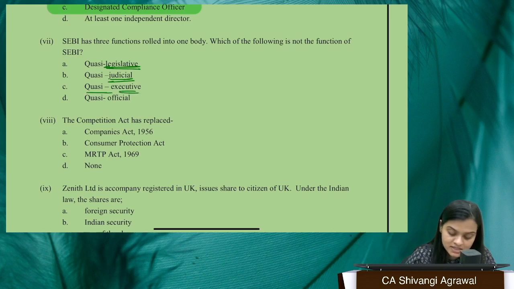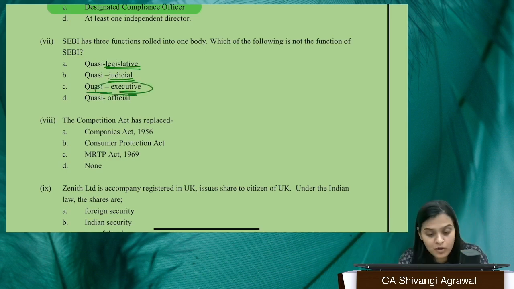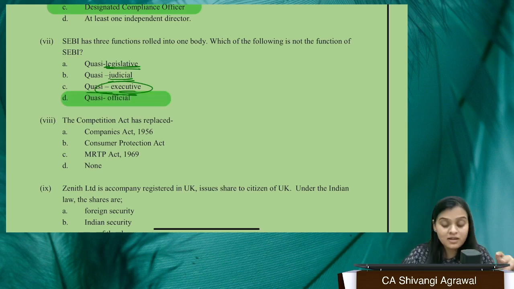At the same time, SEBI is also an executive body. Why executive? Because it is responsible for the execution of the law which has been made. So it monitors that also, right? So legislative, executive, judicial, right? Definitely all the 3 functions are rolled into one body. What is not present is the last one, quasi official. So this is going to be our right answer.